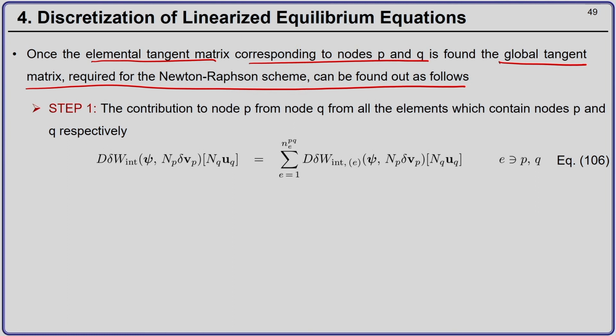In step 1, the contribution to node P from node Q from all the elements which contain nodes P and Q respectively is assembled.